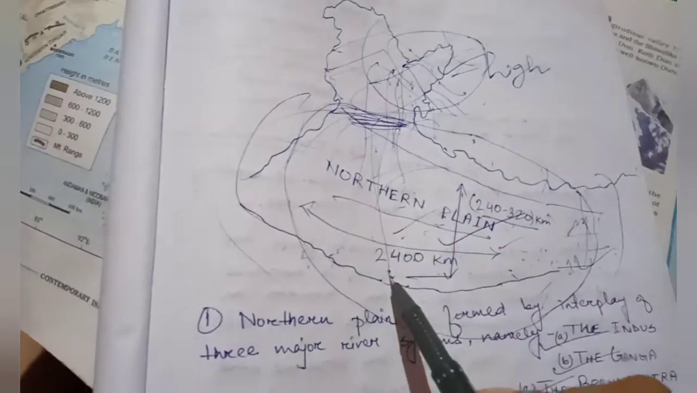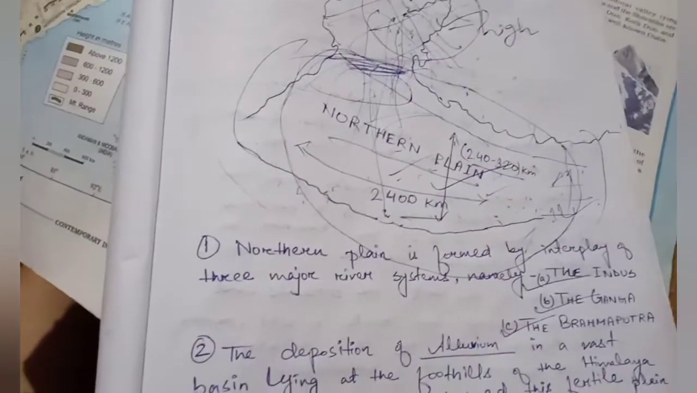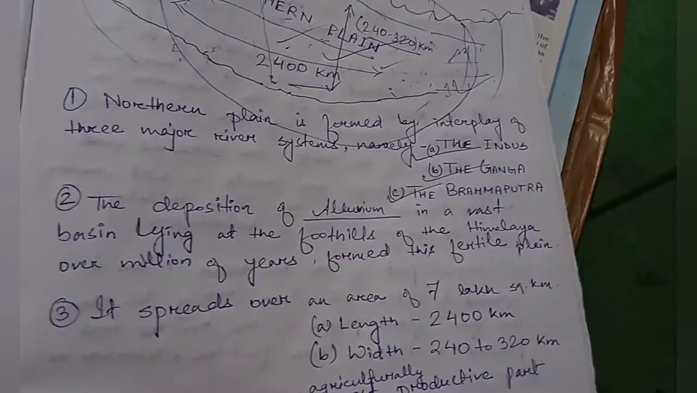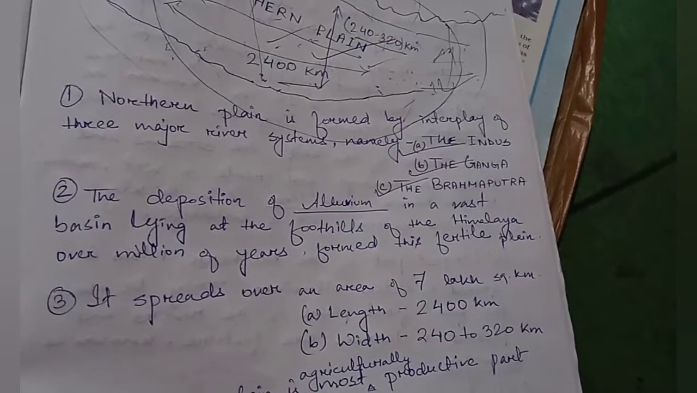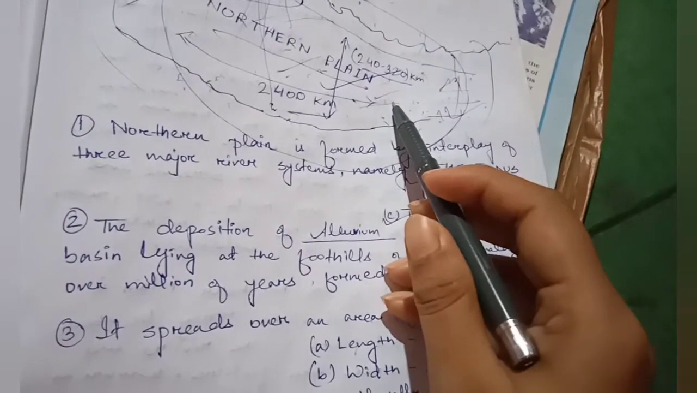From here only the Northern Plain started. So here on the foothills of the Himalaya, over millions of years ago, when the alluvium deposits were deposited in the basin, it was the formation of the fertile plain.